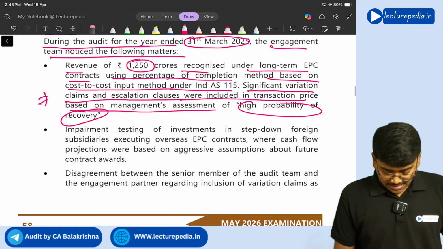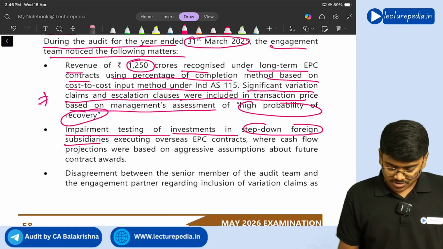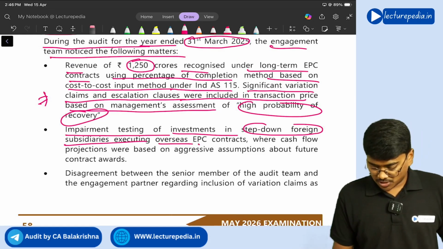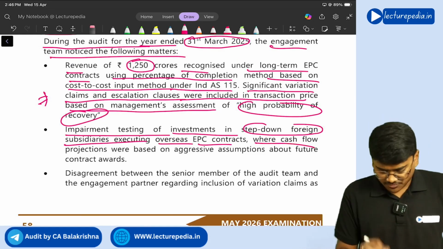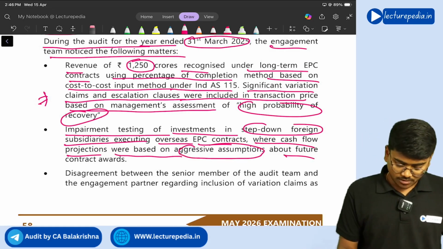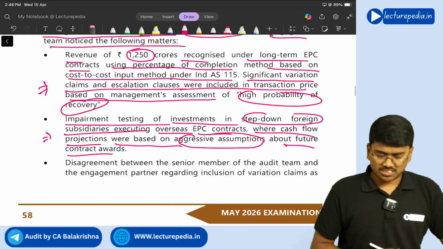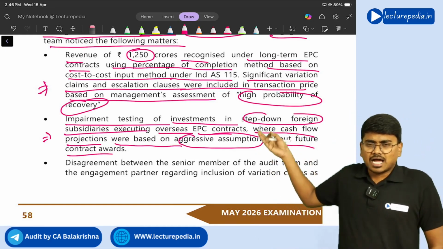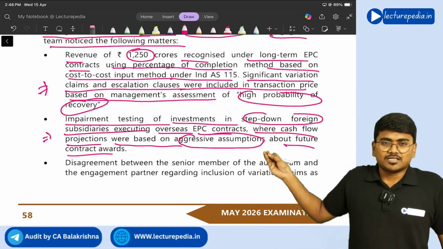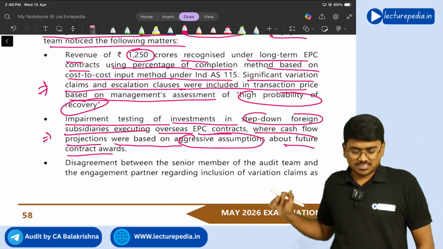Okay. Next, impairment testing of investments in a step down foreign subsidiary executing overseas EPC contracts, where cash flow projections were based on aggressive assumptions about future contract awards. Okay, this is also one of the observations that has been made. See, these are just observations that were made. You need not understand about these observations in order to answer this question.